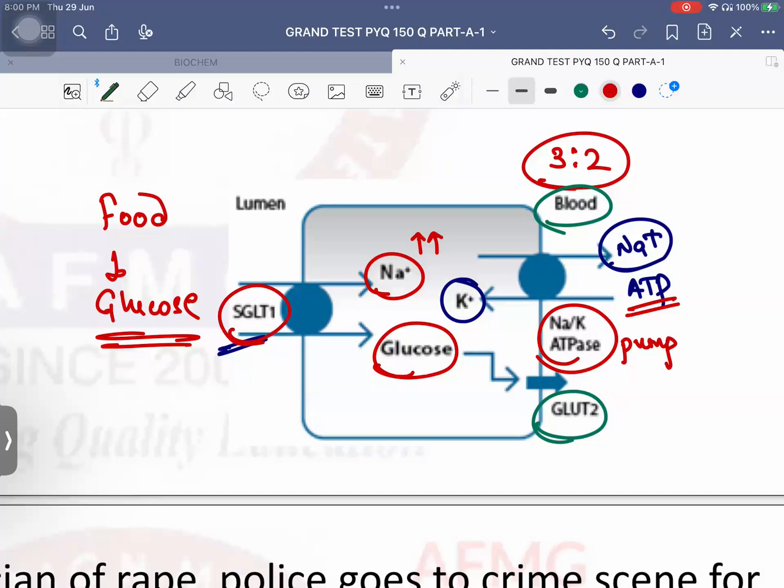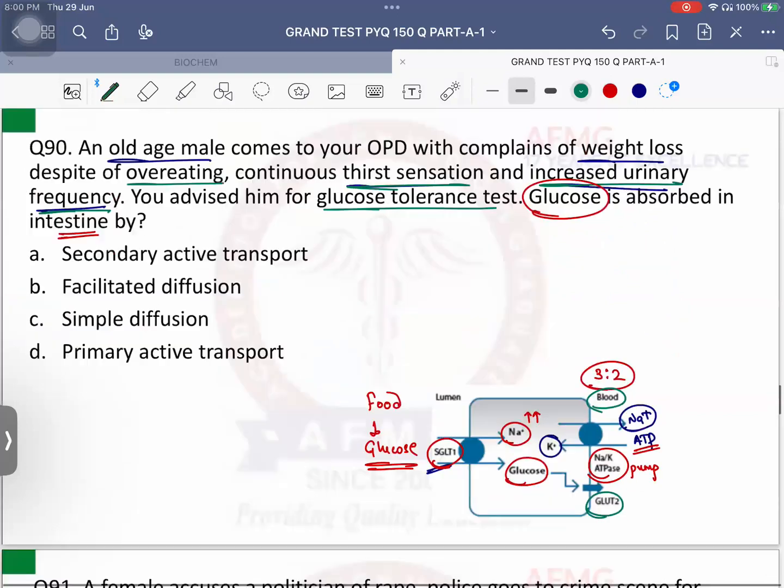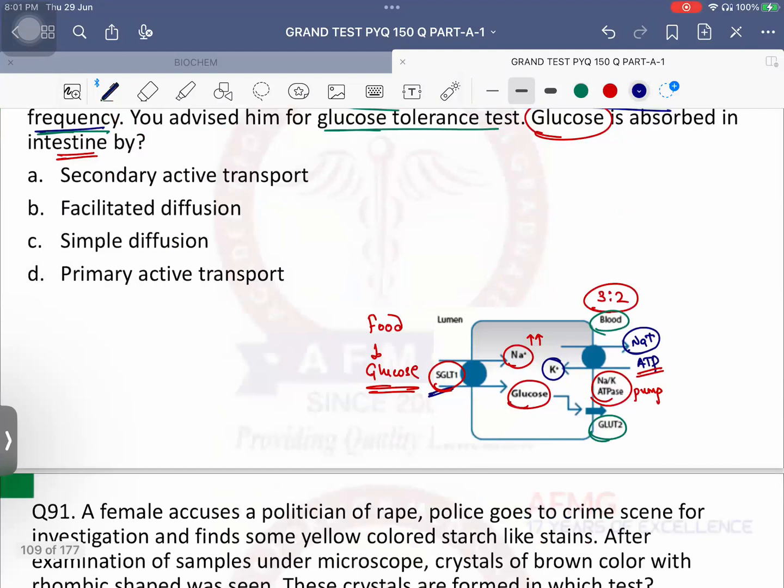Okay? SGLT1 is facilitated diffusion, simple diffusion, primary active, or secondary active? So important, please remember, is SGLT1 using any type of ATP? It is not using any type of ATP. Therefore, it cannot be primary active transport. But it is dependent on a mechanism which is using ATP. Which one? Sodium potassium ATPase. Therefore, it is an example of secondary active transport. It is nothing but the SGLT.